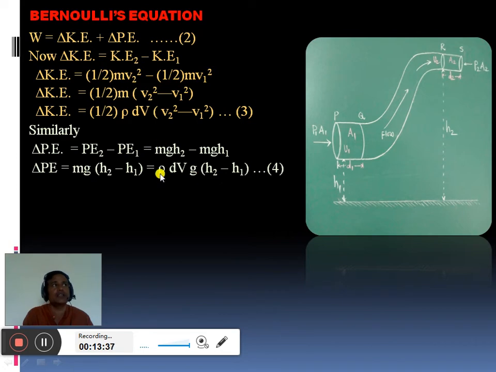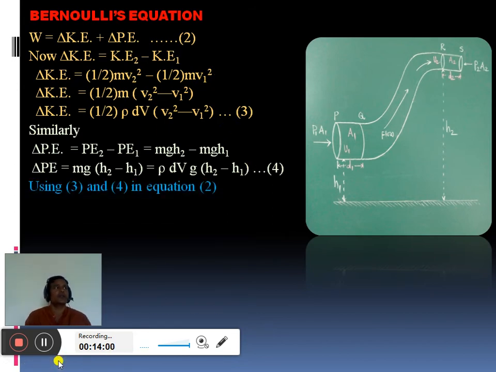Instead of m, once again product of density and volume into g h2 minus h1. So this is equation number 4, which is the second part of equation 2, that is change in potential energy. So we obtain here first part change in kinetic energy given by equation 3, second part change in potential energy given by equation 4. Using this 3 and 4 in equation 2, we get the total mechanical energy.